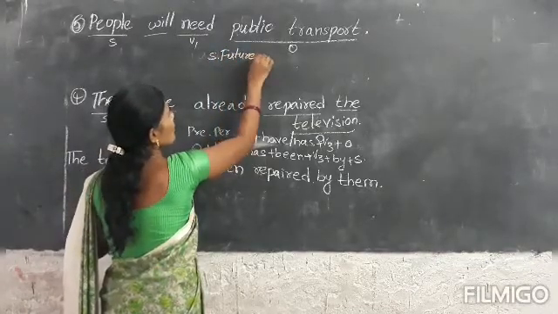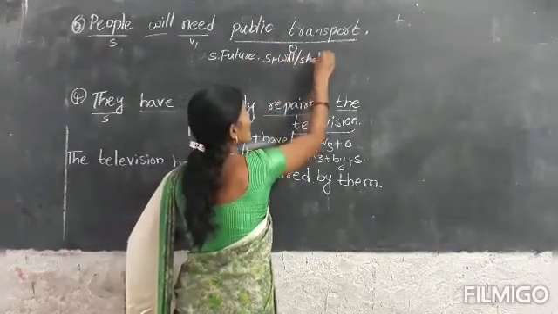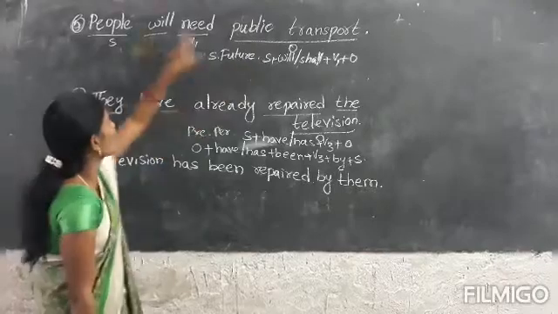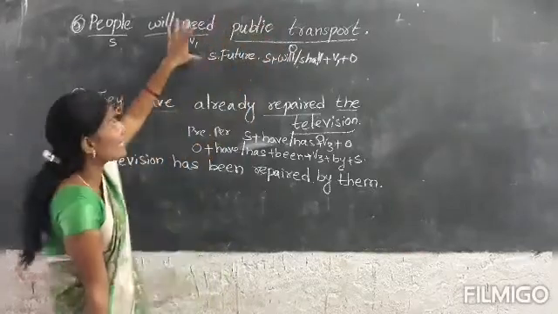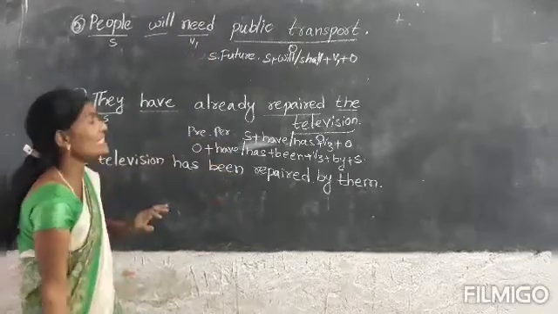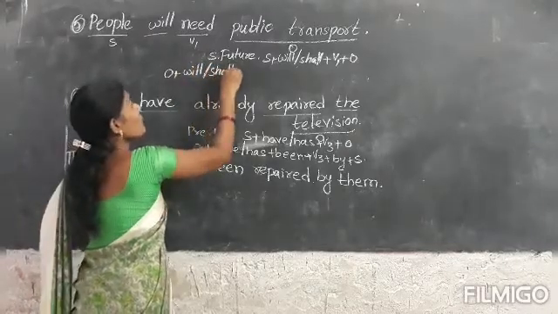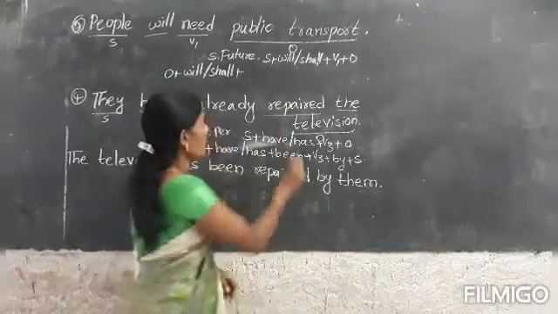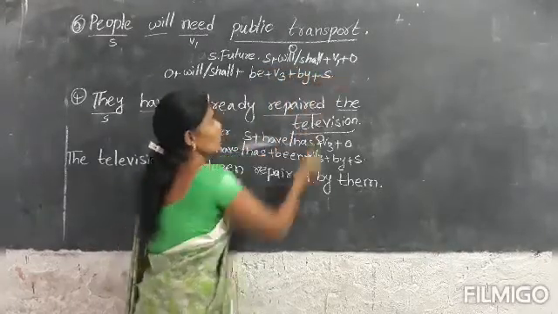Simple future structure is subject plus will or shall plus verb first form plus object. This is the active structure. When we are changing into passive voice, it is object plus will or shall plus be, extra be we have to use, plus verb third form plus by plus subject.